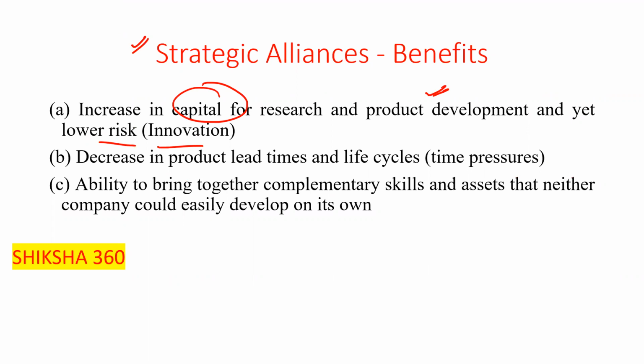Like basically we can say that if any organization is working in the technology sector, clear, so they will collaborate with any company that is working in the manufacturing sector, clear, that is one is technology, second one is the manufacturing, clear. So both are collaborating, clear. So one is working continuously on the technology development, and other one is implementing that technology, clear. So that's the same thing they are saying here. Okay, so increase in capital for the research and product development, and yet lower risk, clear.